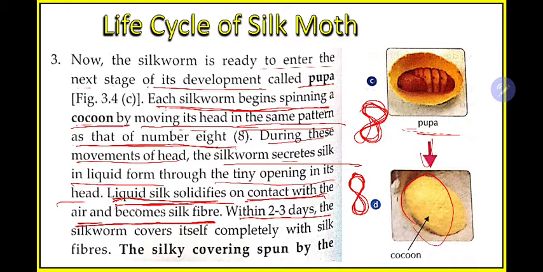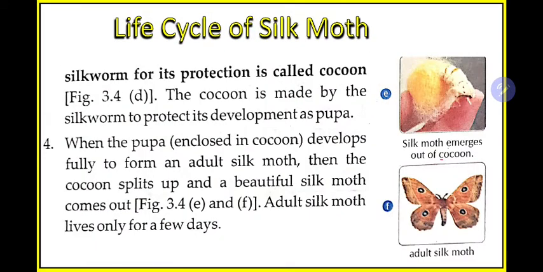Within 2-3 days the silkworm covers itself completely with silk fibers. So within 2-3 days it will secrete so much silk from the gland present on its head that the entire organism is covered with silk fiber. The silky covering spun by the silkworm for its protection is called a cocoon.